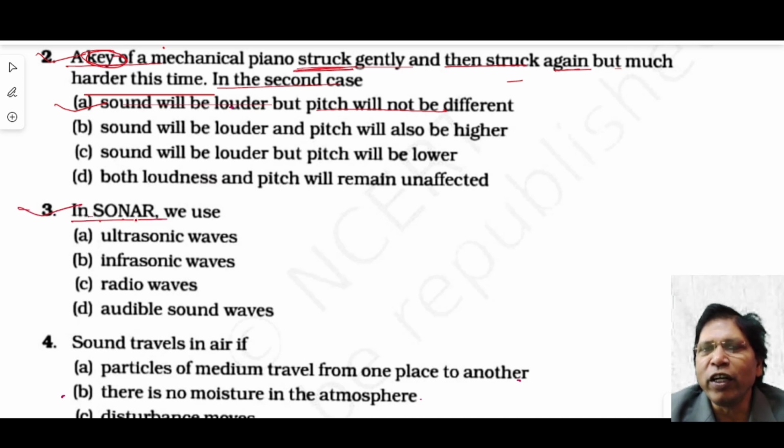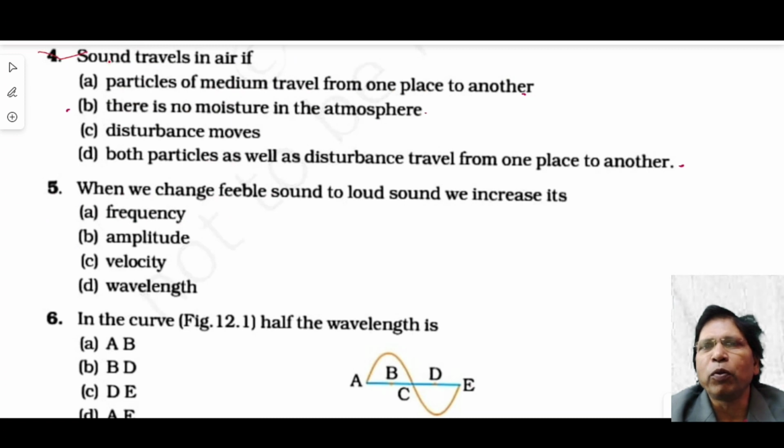Now, question number three. Sonar, sound navigation and ranging, we use only ultrasonic waves.